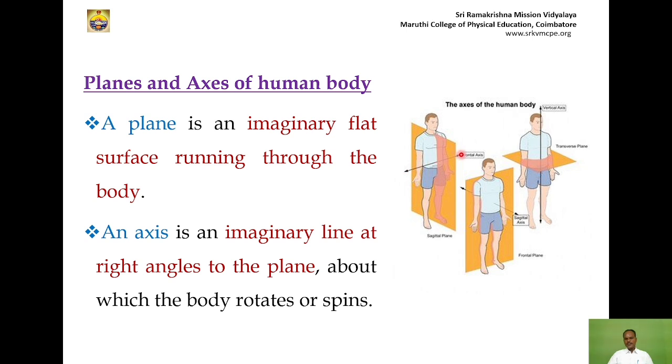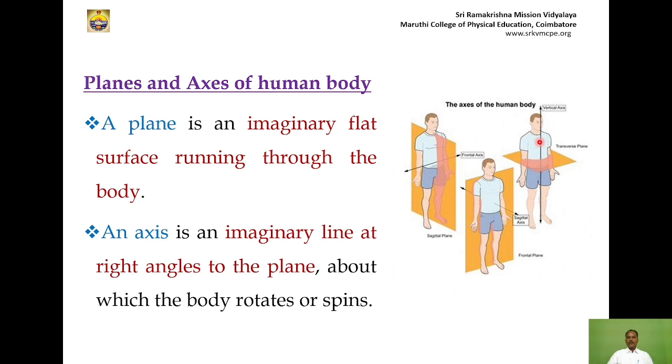The axis also has three different types. Here is one type of axis, a straight line. Here is another type of axis, and in the third picture a different type of axis. According to the plane, the axes are fixed. Here the axis name is frontal axis. In this picture, this is called the sagittal axis. This is called the vertical axis.